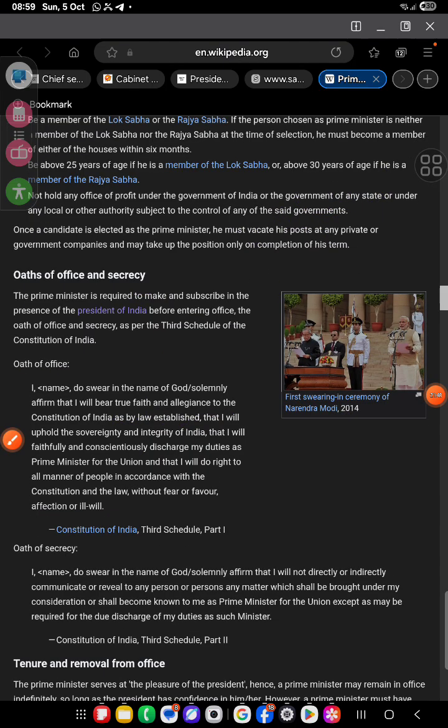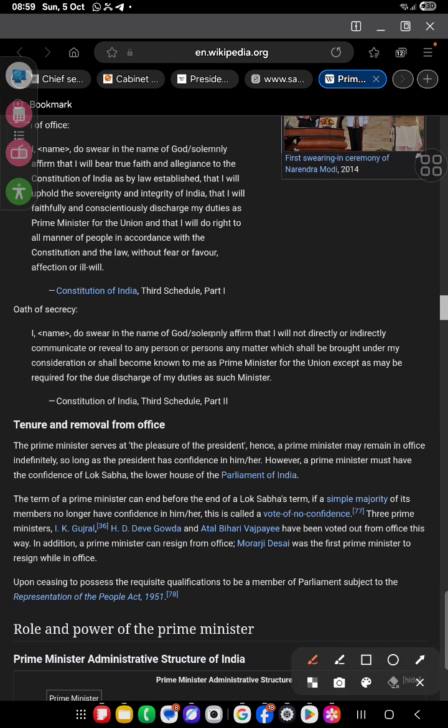Now, the oath of secrecy. I do swear in the name of God, solemnly affirm, that I will not directly or indirectly communicate or reveal to any person any matter which shall be brought under my consideration or shall become known to me as Prime Minister for the Union, except as may be required for the due discharge of my duties. That is part three. Tenure.